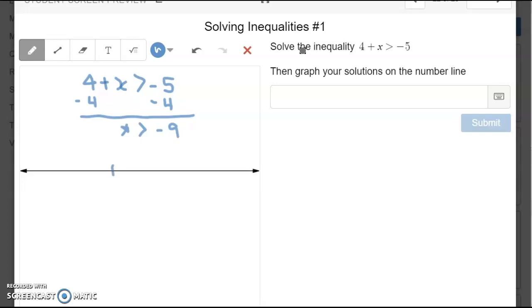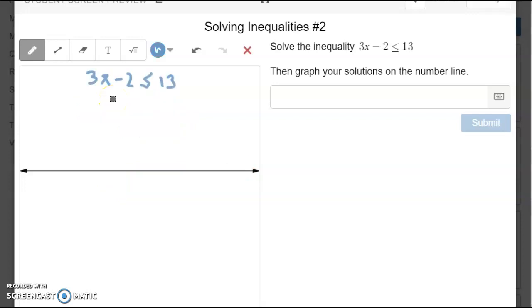So find my negative 9. Find an open circle because the inequality does not include an equal sign, and I am shading to the right because I'm looking for numbers that are bigger than negative 9.